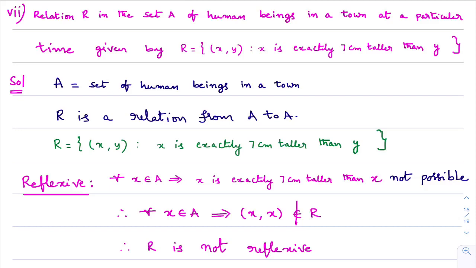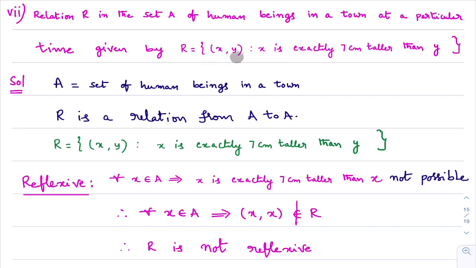In this class we will complete the remaining 3 bits in exercise 1.1. You observe the given R in set A. What is set A? Set A is the set of human beings in a town at a particular time. The relation is given as the ordered pair (x, y) such that x is exactly 7 centimeters taller than y. They are asking you to check whether the relation is reflexive, symmetric or transitive. This is what they ask in all 9 bits.